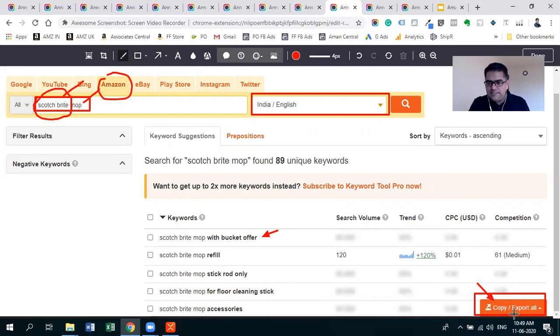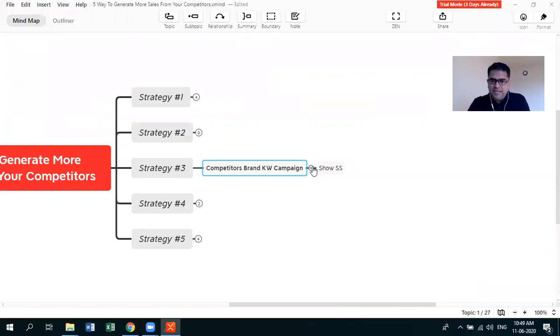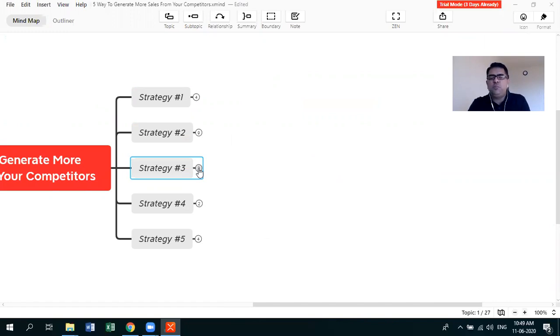Then you can download this, you can export this as CSV, Excel file. You can repeat this with all your top 10 competitors and collect keywords and download it into an Excel, and you can filter the keywords based on the keywords which are relevant to your product, and create a campaign based on your competitors keyword. By doing this, you will be visible on more, you will get impressions for more of your competitors keywords, and there are chances you will be getting more sales.